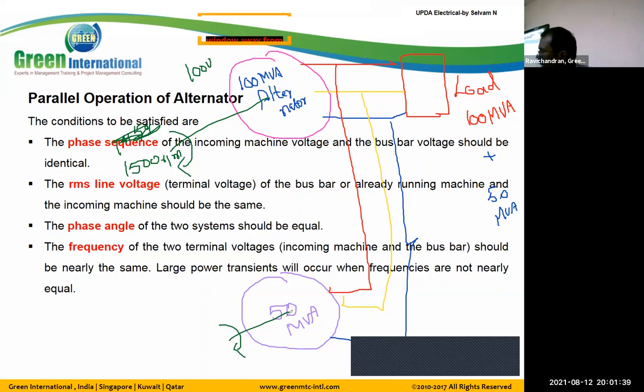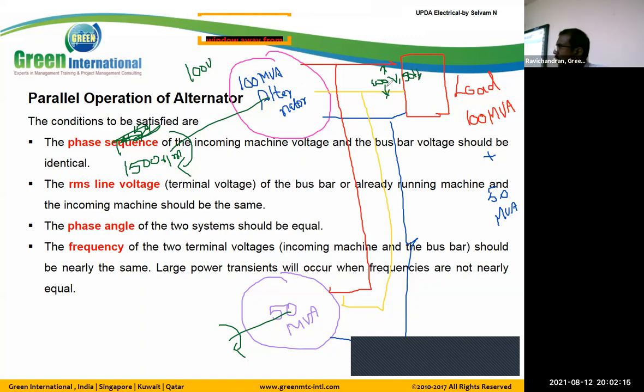Now we have another alternator. This alternator is also rotating in another turbine. So we are not able to predict that both turbines are rotating at the same speed. That is a problem that will occur. Now we forget about the second alternator. With the first alternator, we will get 440 volt, 100 voltage, 50 hertz.